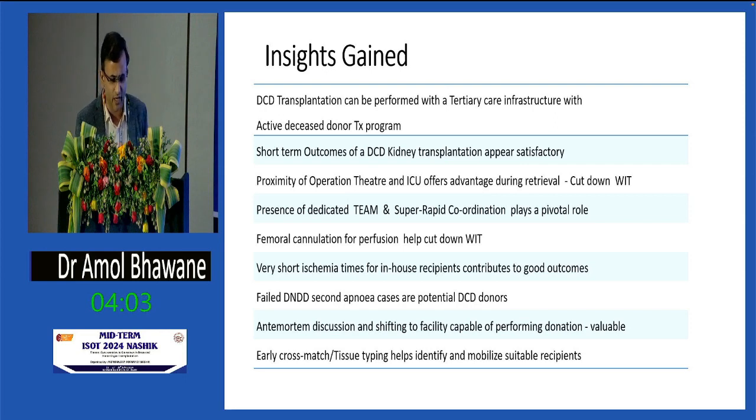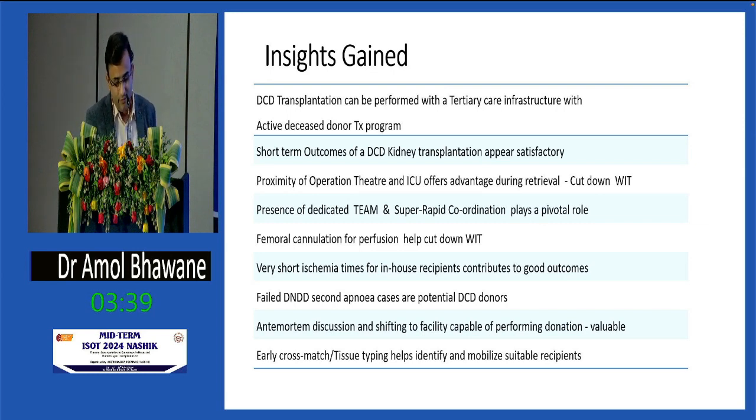Presence of a dedicated team and super rapid coordination plays a pivotal role. Femoral cannulation for perfusion helped to cut down the warm ischemia time in the first DCD. Very short warm ischemia time for the in-house recipient contributed to the good outcome, because there is no taker for these kidneys. Both times during allocation, no one was ready to take this kidney. Hence we have taken this kidney, and the good thing is that we had a backup also for that.